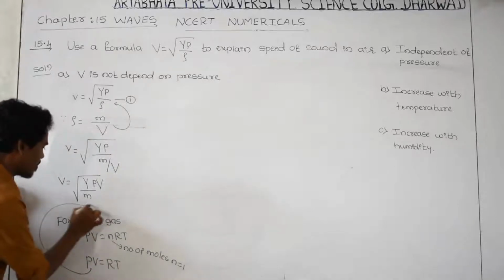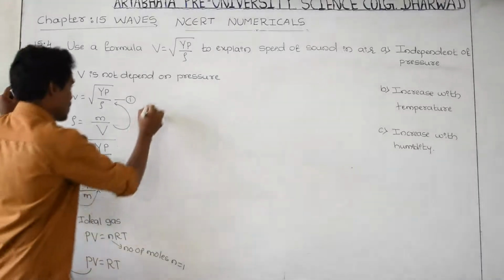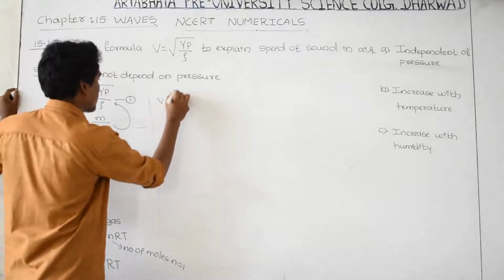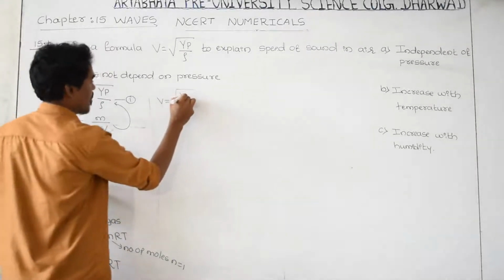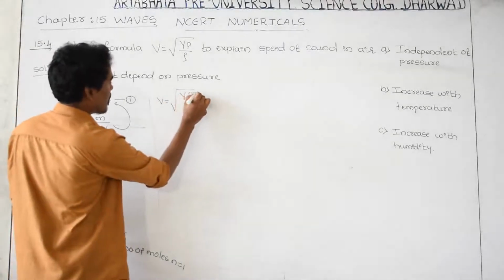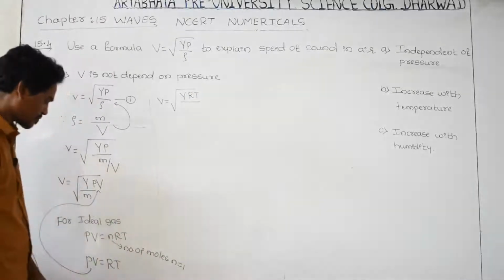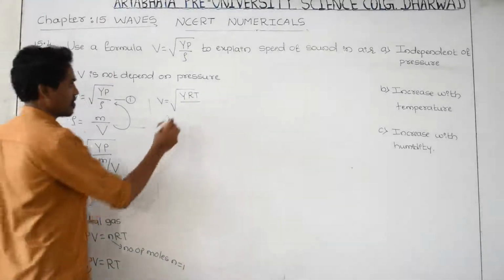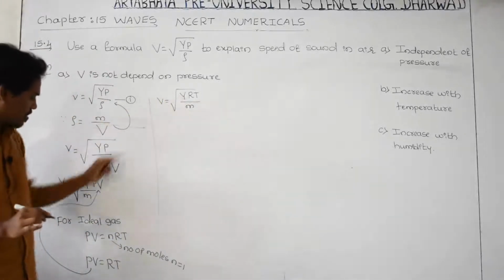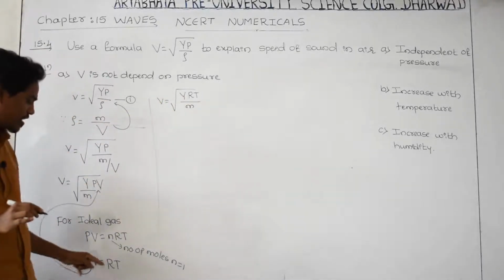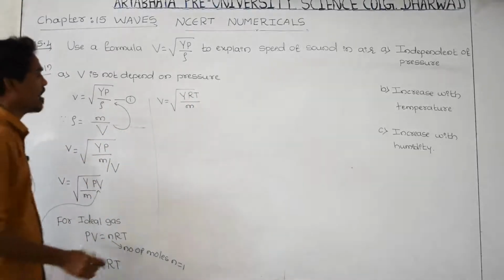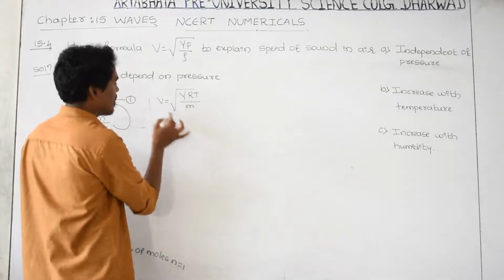Substitute here pv as RT, therefore velocity of sound is equal to gamma as it is, pv can be written as RT, divided by m as it is.